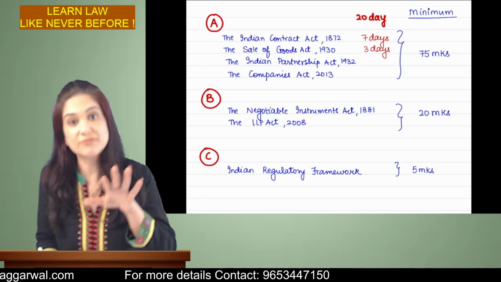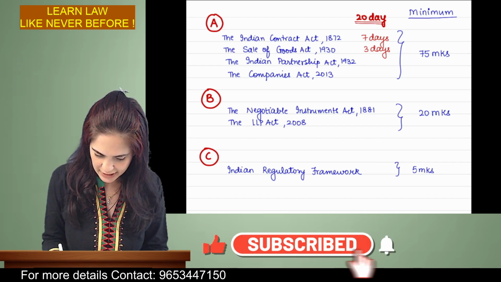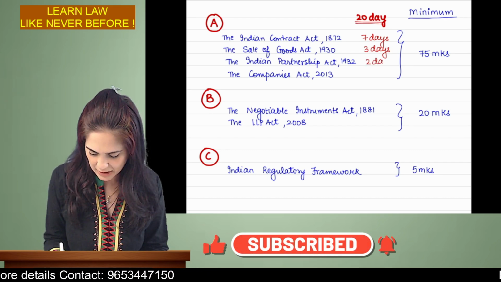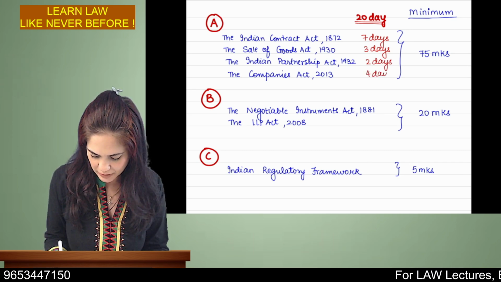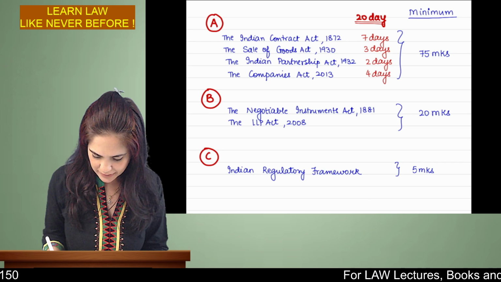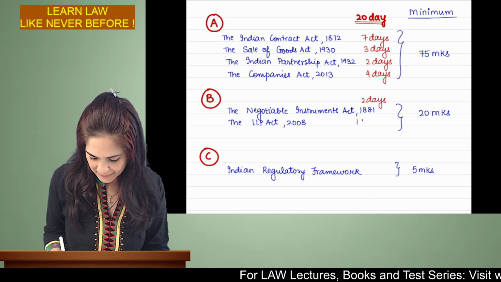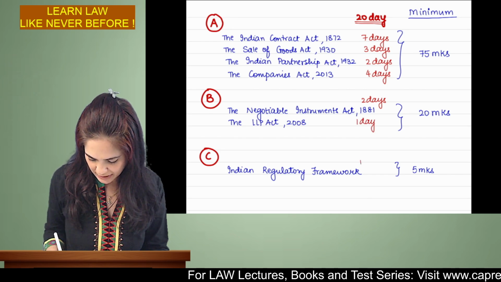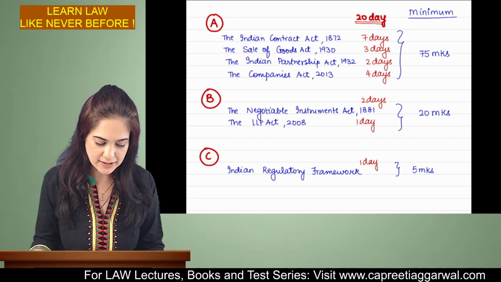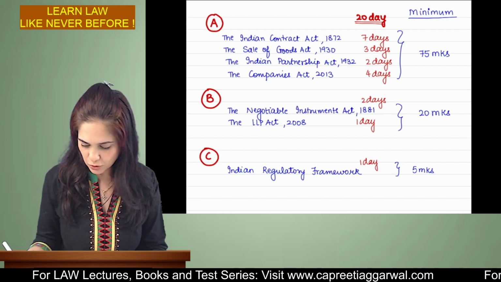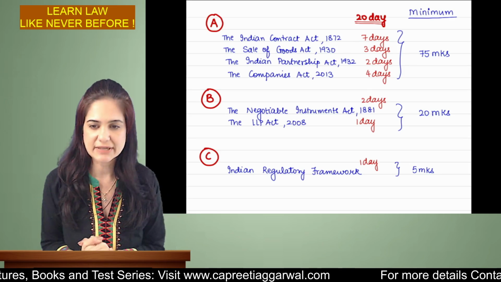Okay, this is a 20-day revision calendar. So 3 days you can put for Sale of Goods Act. Partnership Act, you can easily complete in 2 days. The Companies Act, you can complete in 4 days time. Negotiable Instruments Act, it is possible to cover in 2 days. LLP is just a 1-day job and Indian regulatory framework also 1 day. So if you total, you will get 20 days. Whenever you are watching this video, in 20 days time, you can revise the entire syllabus.